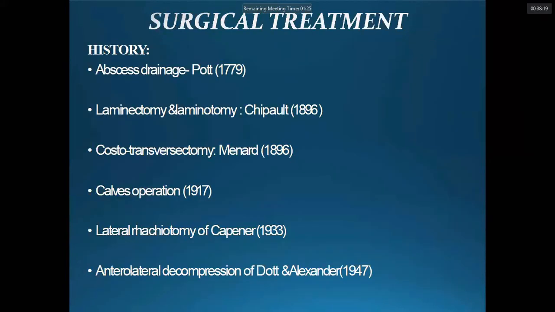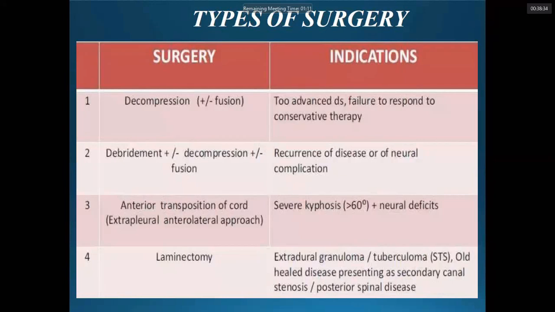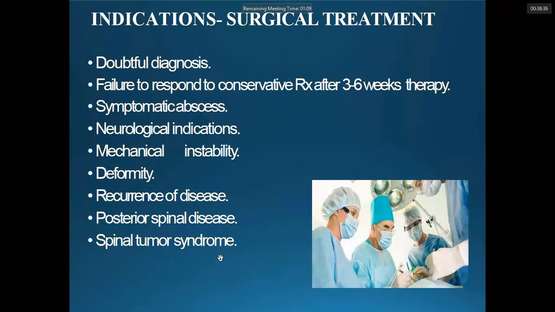Surgical treatment: all these are not required, such as laminectomy, laminotomy, costotransversectomy, Calvage operation. These are not required at this level. Just the name of one is spinal tumor syndrome, which is commonly used in tuberculosis when nothing is visible in the X-ray, but still the neurological findings are there, and MRI shows neural compression. Then we call it spinal tumor syndrome.